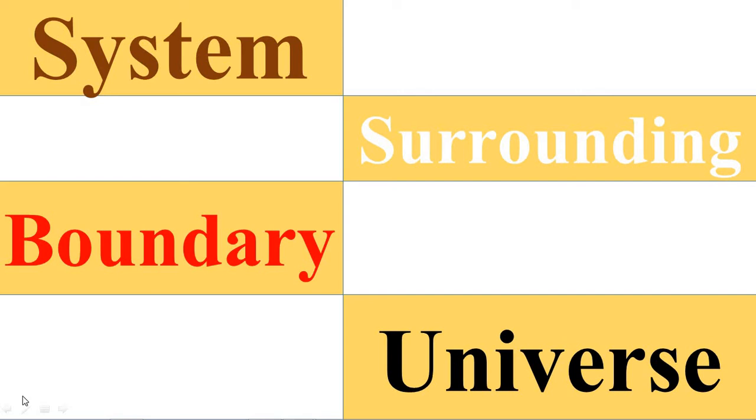In this video, I discuss what is the system, what is surrounding, what is boundary, and what is the universe. I explain the definitions of these four parameters, as well as explain by giving different examples. So first, we understand what is the system.